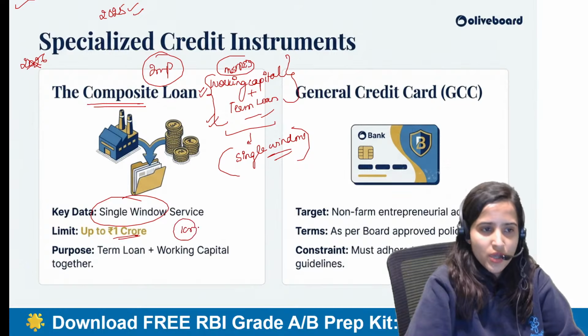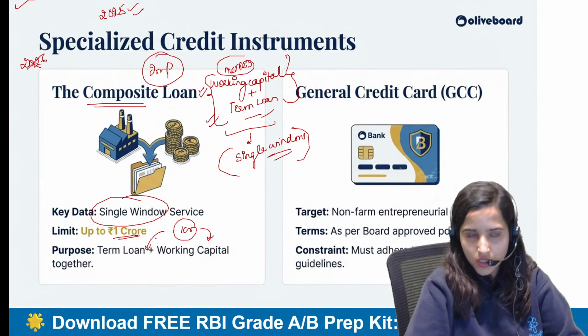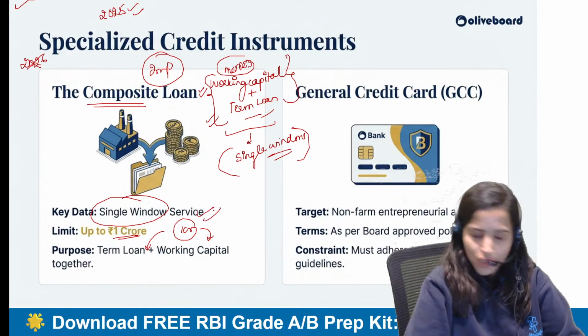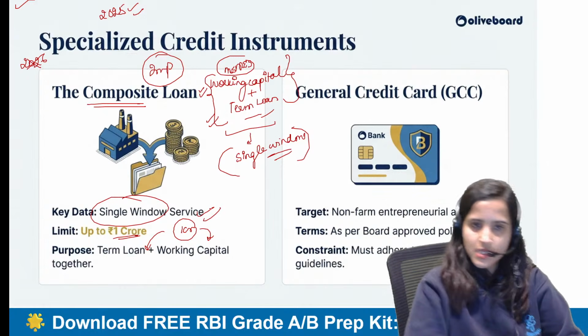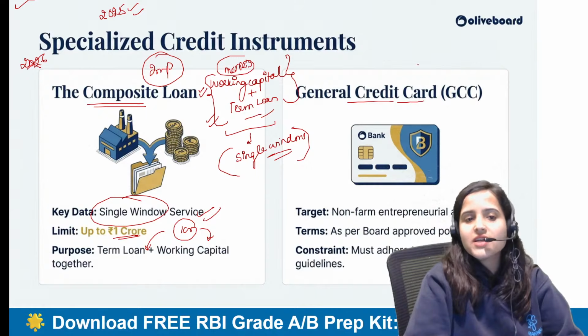So up to 1 crore you can get working capital and term loan both in a single window service. You don't have to apply differently for these things. Okay. Secondly, general credit card can also be provided.